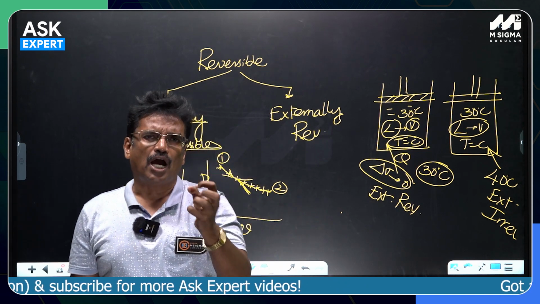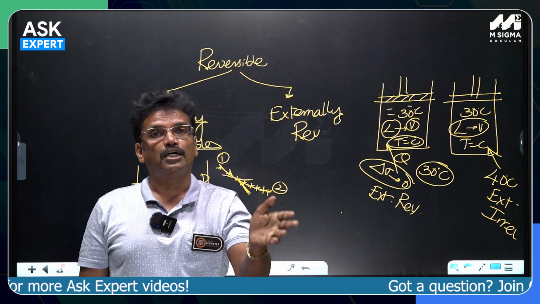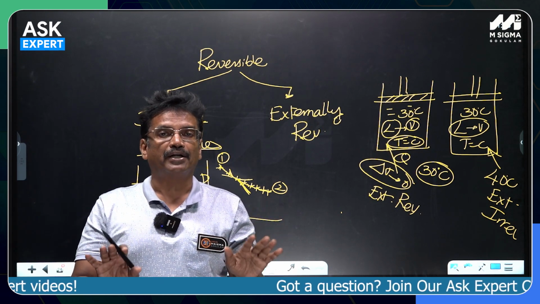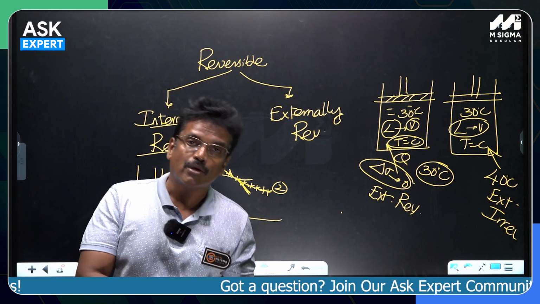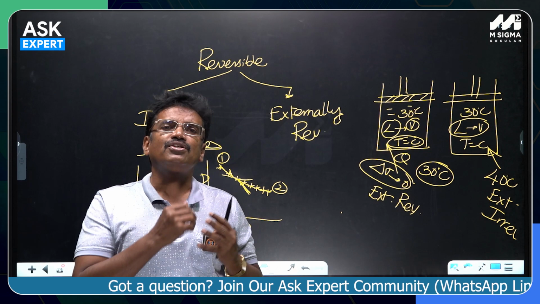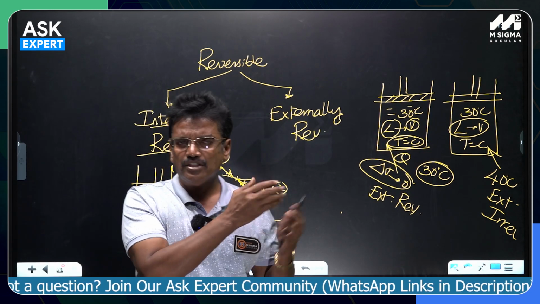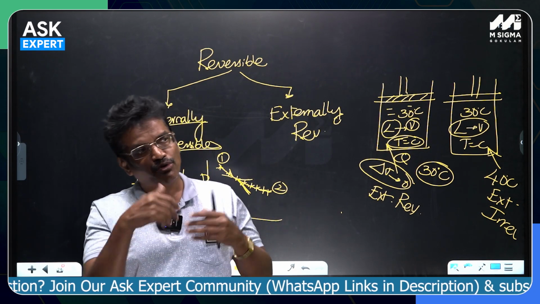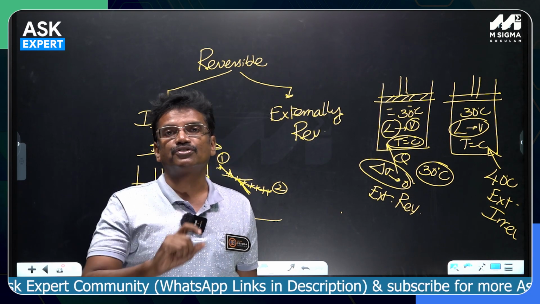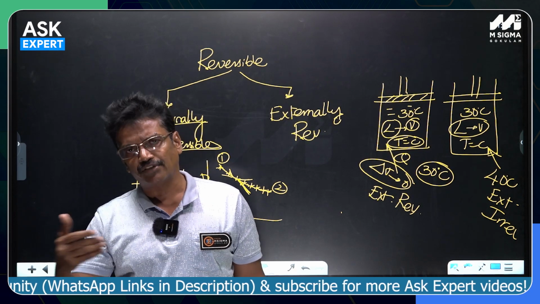Reversible process is an ideal, hypothetical or imaginary process which cannot be practically feasible. All the processes that are happening practically are irreversible to some extent or greater extent. Then students may ask, when the process is not possible, why should we study it? Why should we analyze it? Because number one, analysis of the reversible process is quite easy mathematically, because we have certain expressions to get the work, to get the heat, etc.